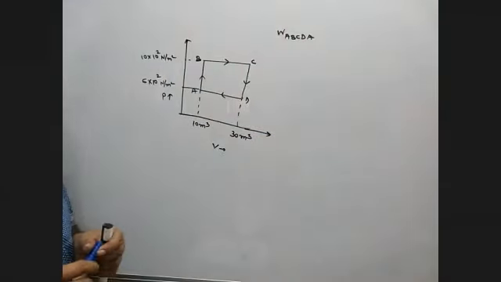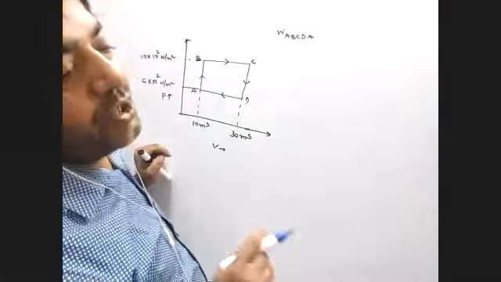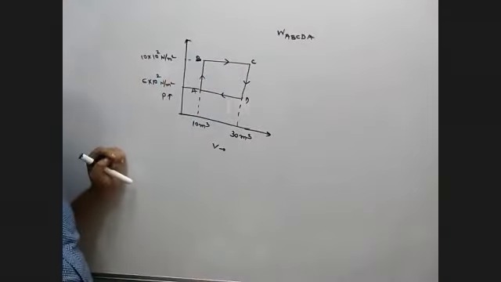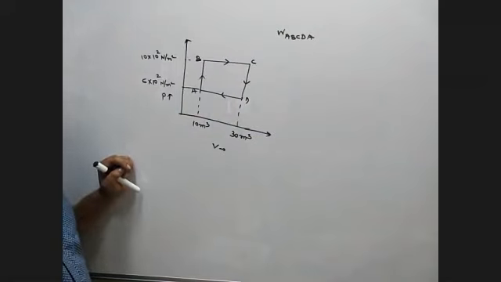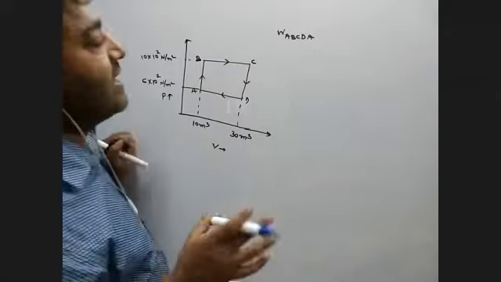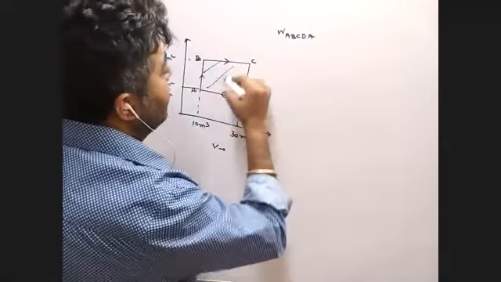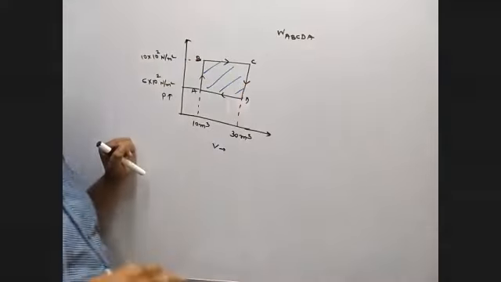So you can solve it in two processes. I want to show you both, then you understand why in cyclic process work done is the area under the cycle, and if you have clockwise, then why the area is positive. If you have anti-clockwise, why the area is negative. You can understand it in much better form. So first I can show you how easy it is. You just find out the area.